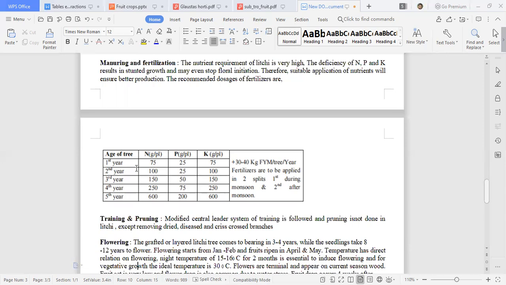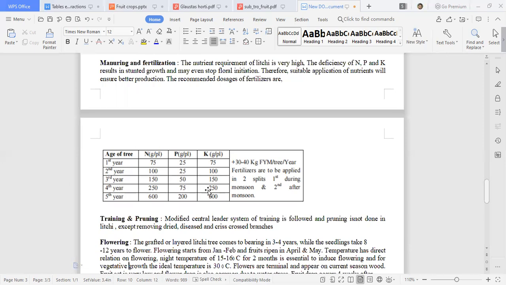So this dose is in gram. For N you can use urea, ammonium sulfate or ammonium phosphate; for phosphorus, SSP or DSP; and for potash, SOP or MOP. You can use this type of fertilizer.